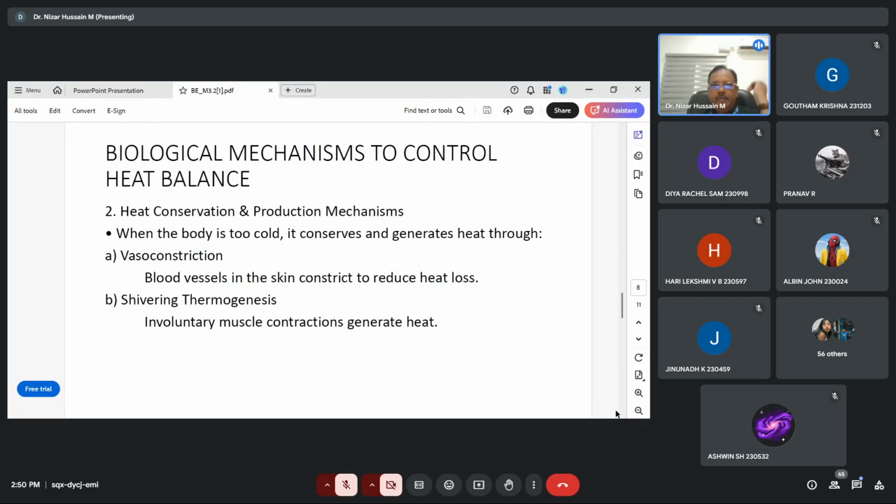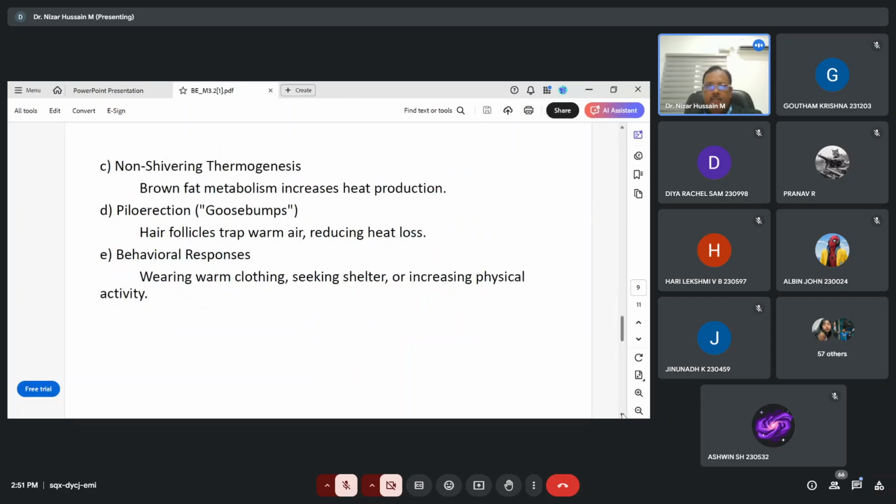These are the different biological mechanisms to control heat balance. One is vasoconstriction. The blood vessels in the skin constrict to reduce the heat loss. Then shivering thermogenesis: involuntary muscle contractions generate heat. This is another mechanism to control the heat balance.